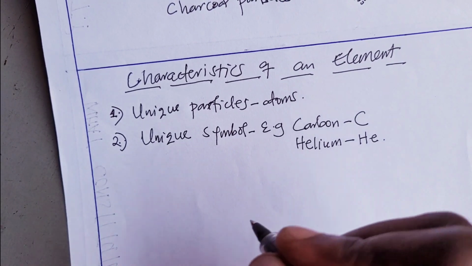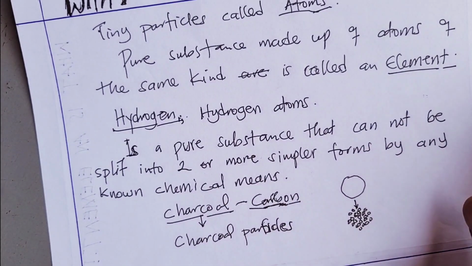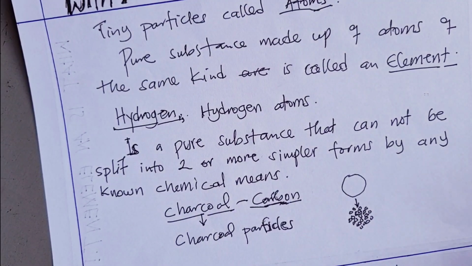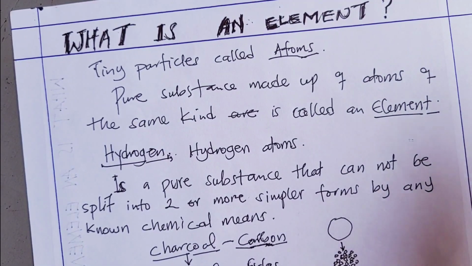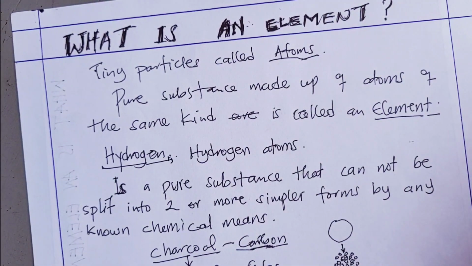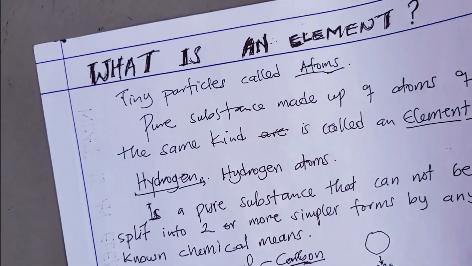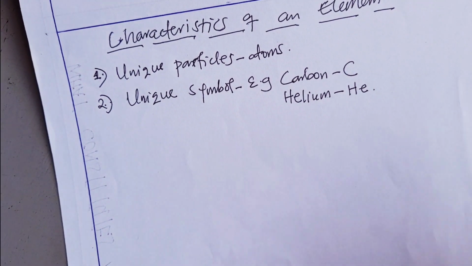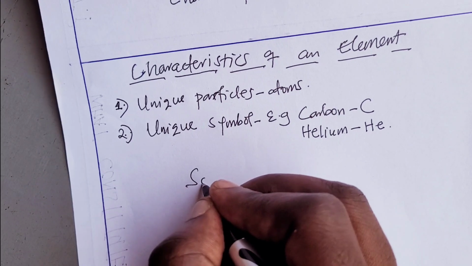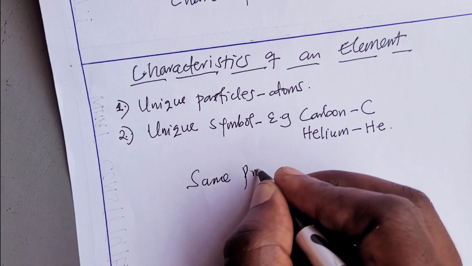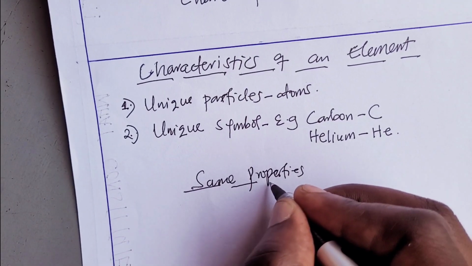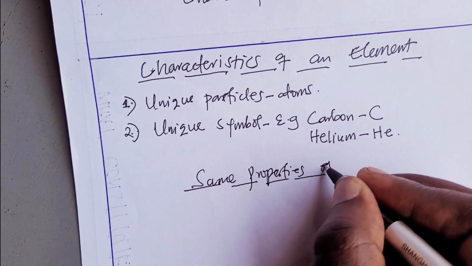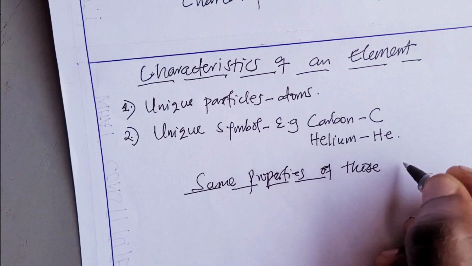Otherwise, an element is simply a pure substance that cannot be split into two or more simpler forms by any known chemical means. It is also a group of tiny particles that are of the same kind, that have the same properties.